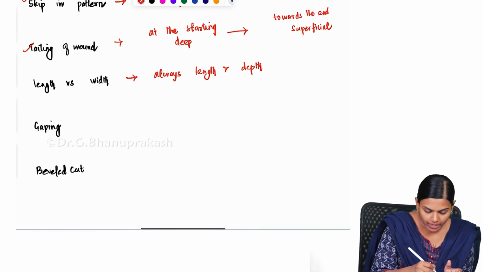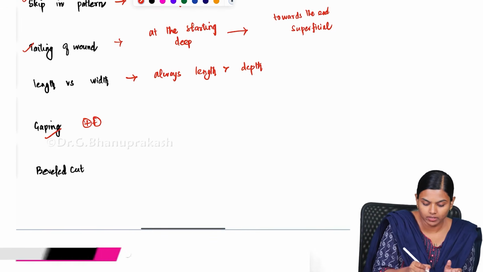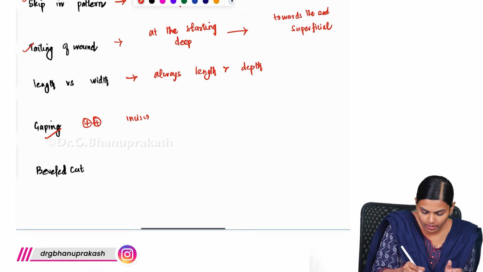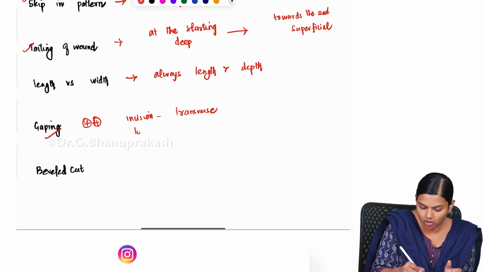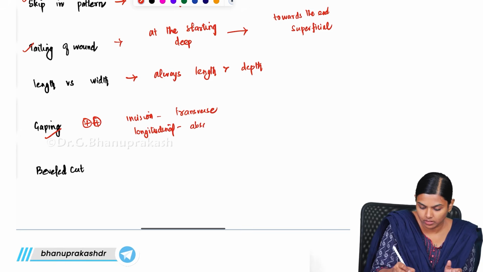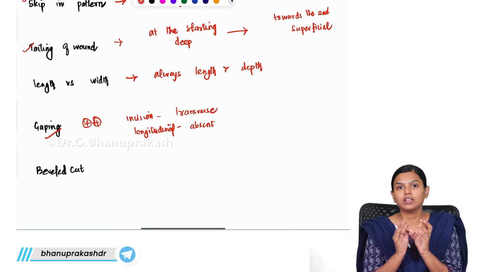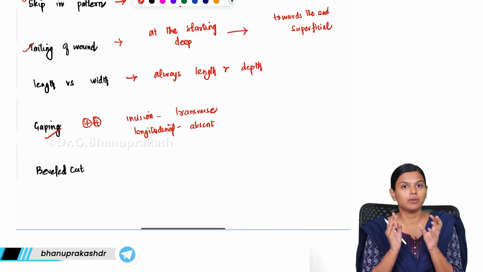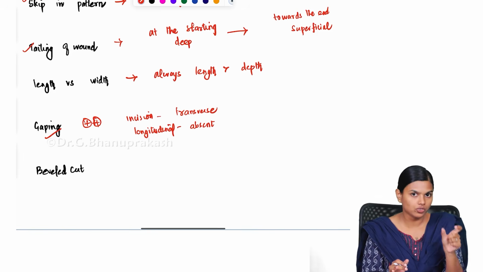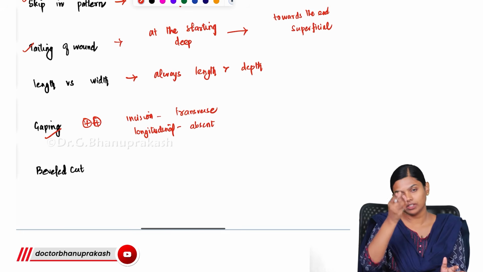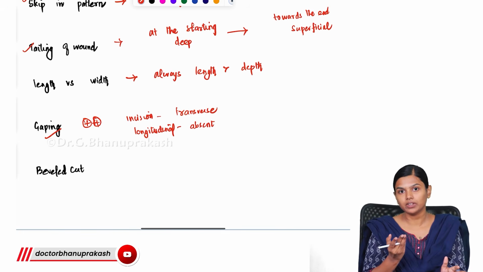Then gaping. Gaping is very prominent with incised wound, and it is commonly seen if the incision is made transverse, and if it is longitudinal, it is absent. So gaping is when the width of the injury opens up more. Because of the lines of Langer, this gaping will become more prominent if it is cut transversely. If it is going longitudinally, then this gaping will not happen.